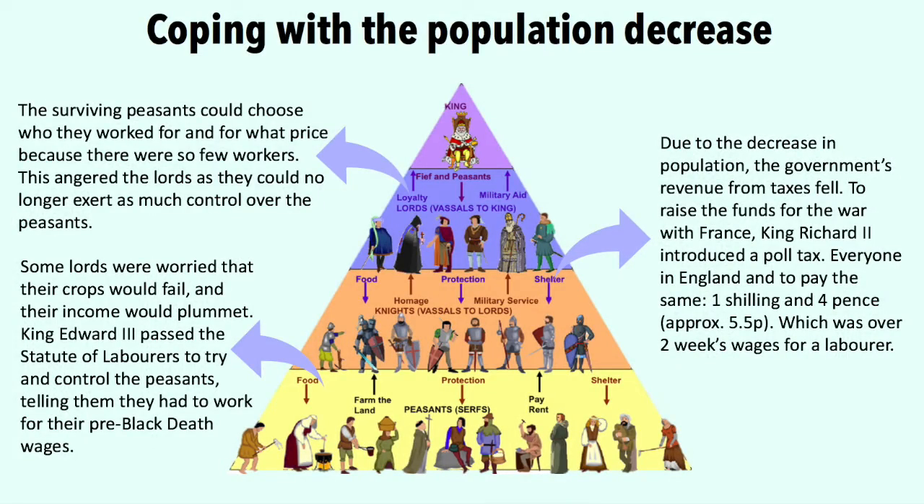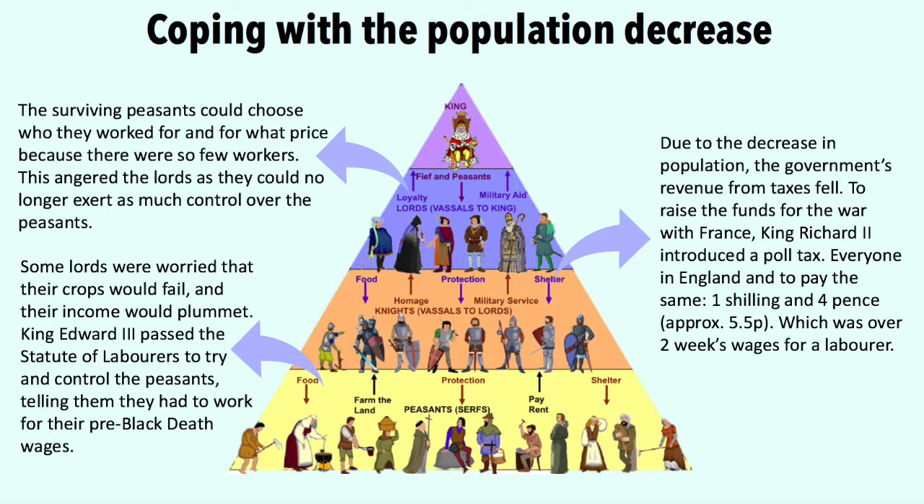The surviving peasants could choose who they worked for and for what price because there were so few workers. This angered the lords as they could no longer exert as much control over the peasants. Some lords were worried that their crops would fail and their income would plummet. King Edward III passed the Statute of Labourers to try and control the peasants, telling them they had to work for their pre-Black Death wages.